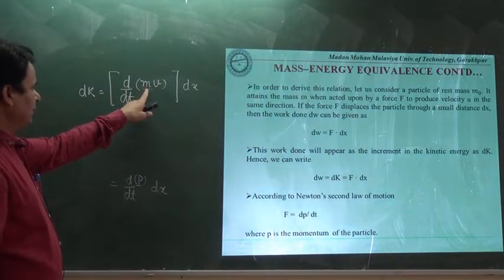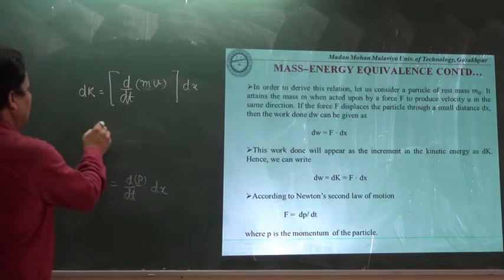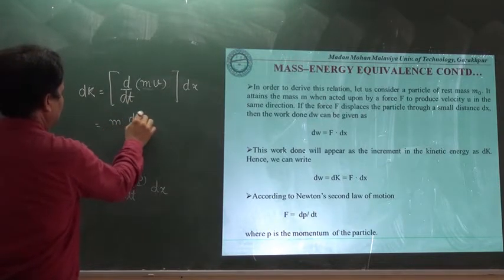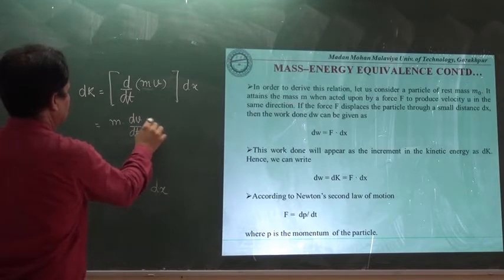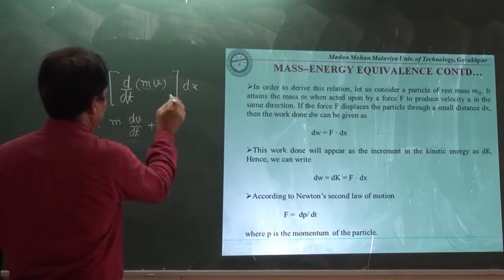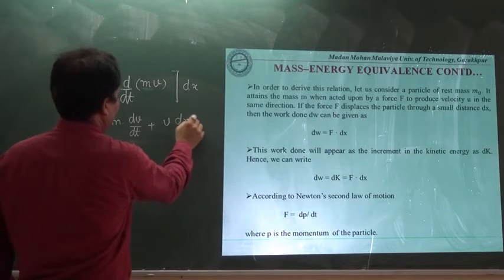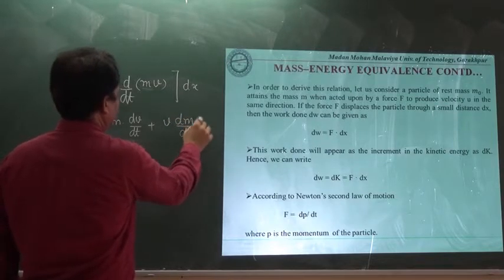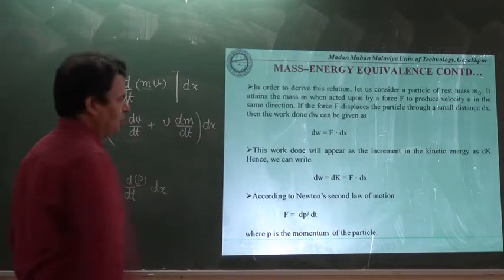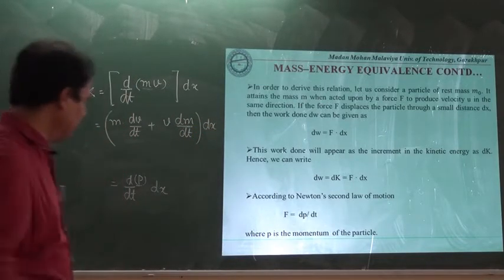Since m is a variable, we write first function times differentiation of second plus second function times differentiation of first, and this will be multiplied by dx.